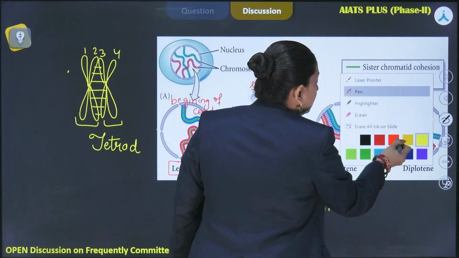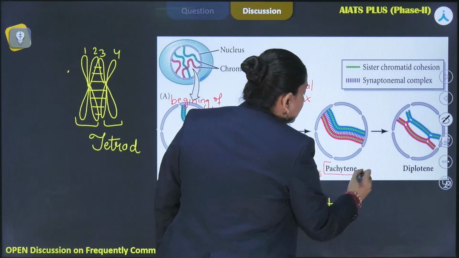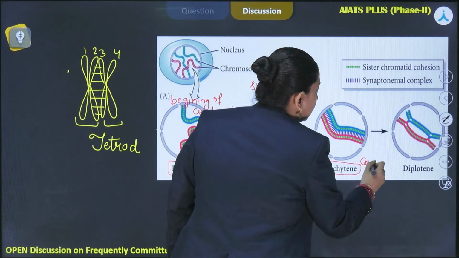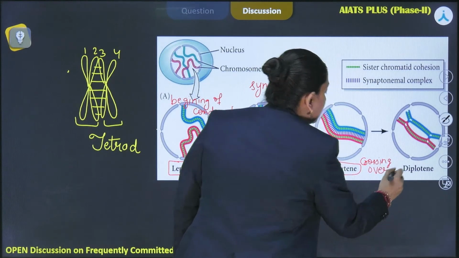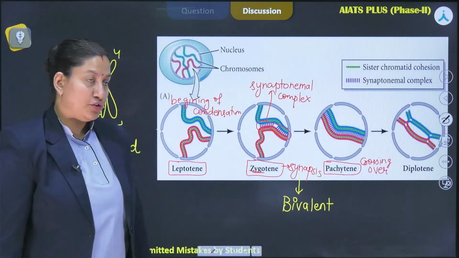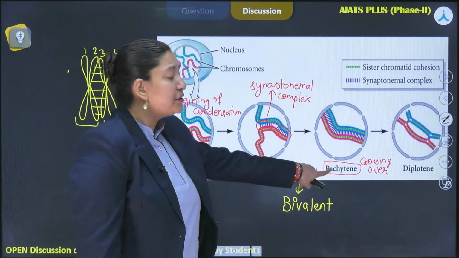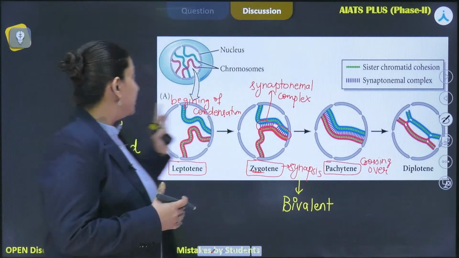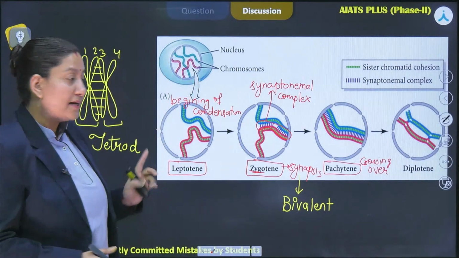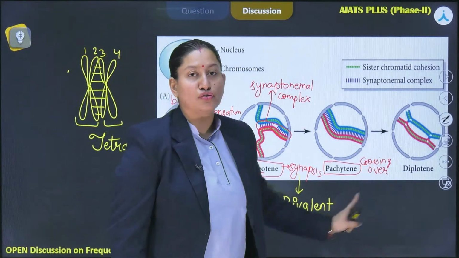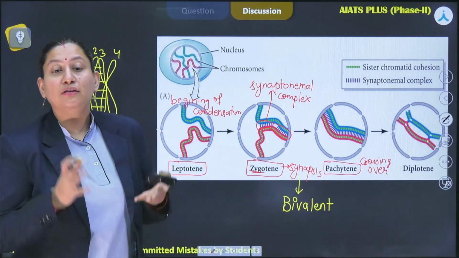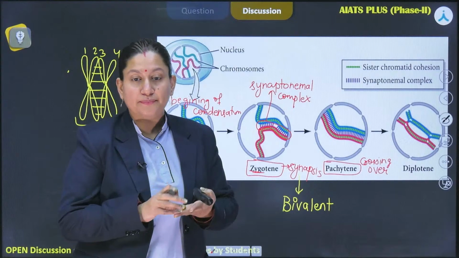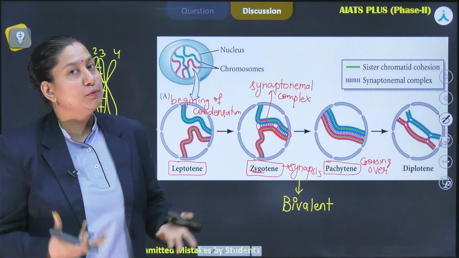Here, the characteristic event of the pachytene phase is crossing over, or we could say recombination. In this phase, you can see these bivalents clearly as tetrads, but the main event is crossing over, which occurs between the non-sister chromatids of the homologous chromosomes.